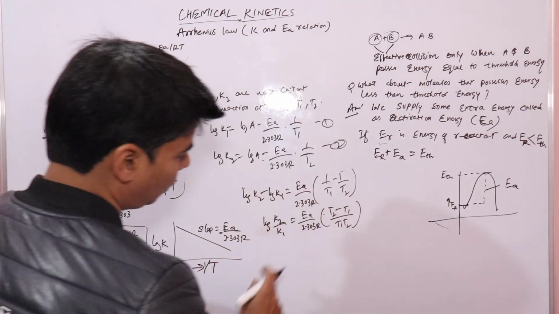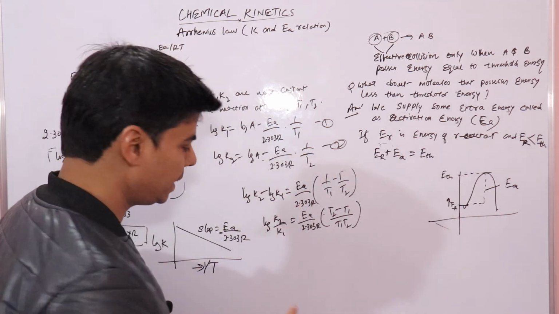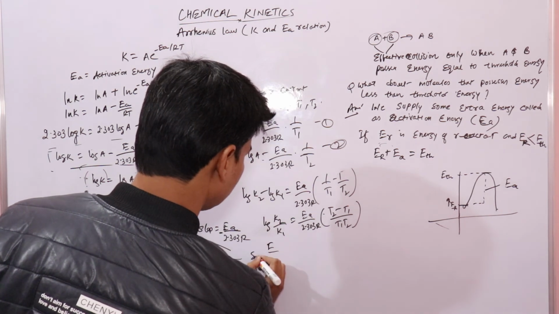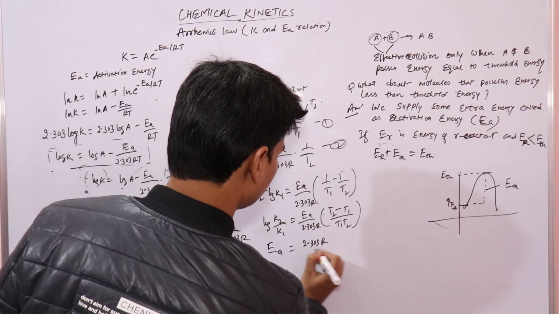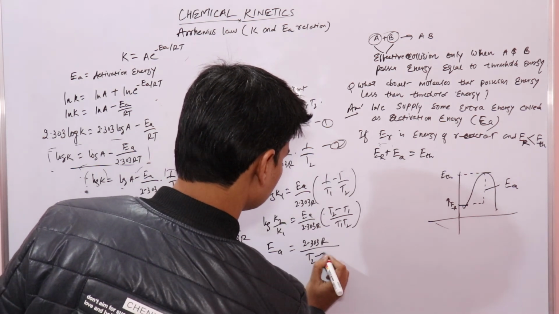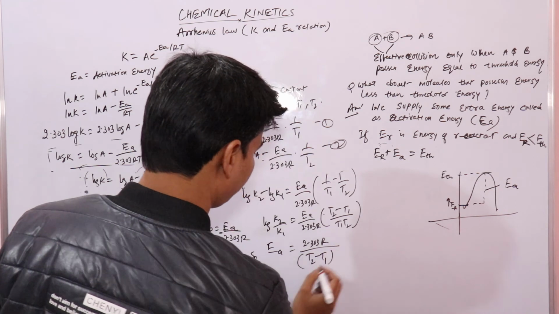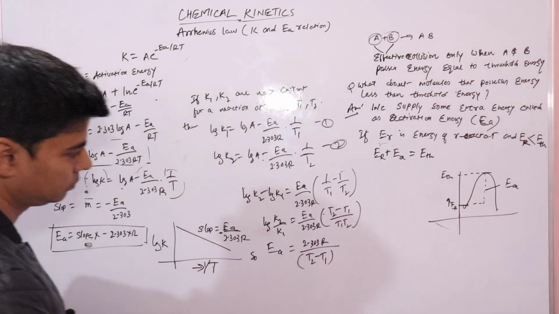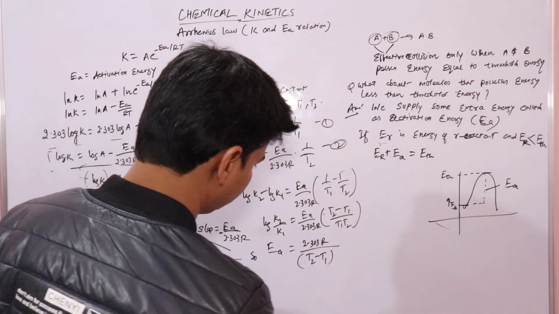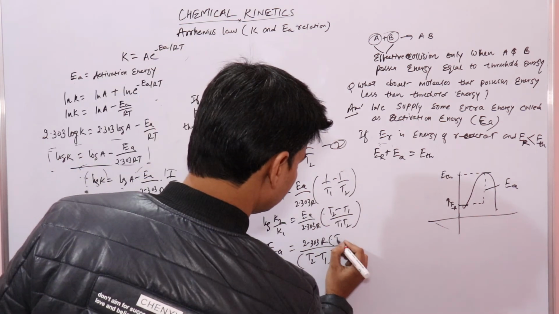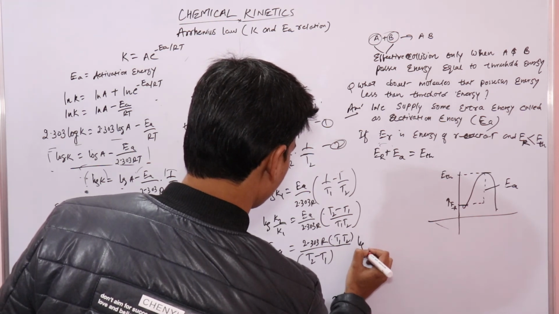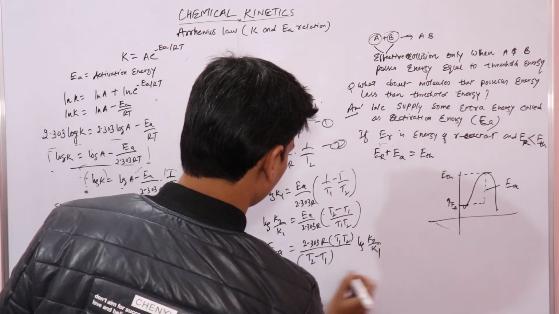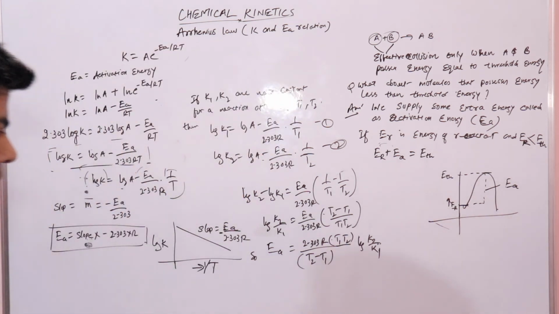So now we need the value of Ea, the activation energy. So Ea would be equal to 2.303 R upon T2 minus T1, times T1 T2, times log K2 upon K1, right?